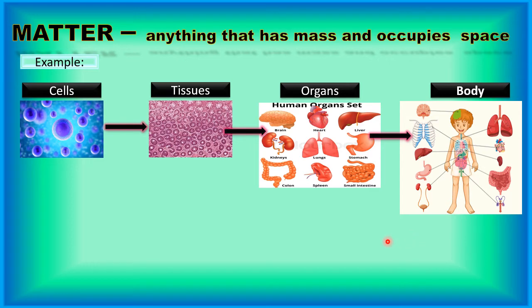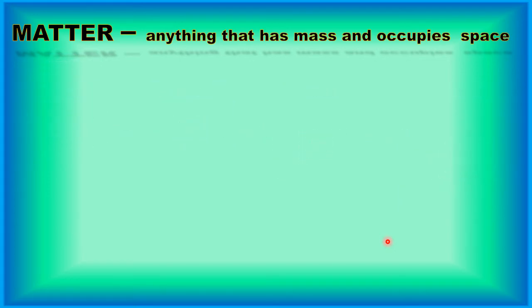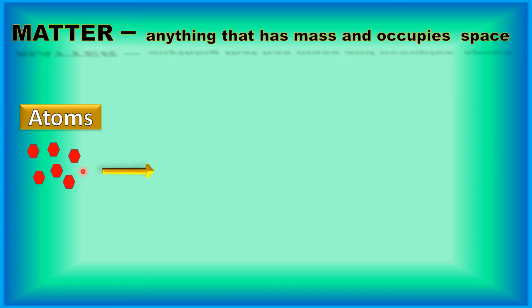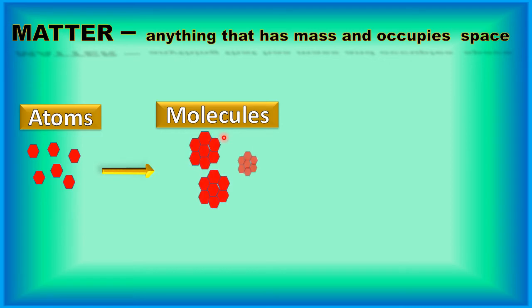In the same way, children, matter also forms from molecules, and molecules form from atoms. To make this clear, let's see here. Children, atom. Atom is the smallest unit of matter, and when these atoms join together, they form molecules. They form molecules like this.